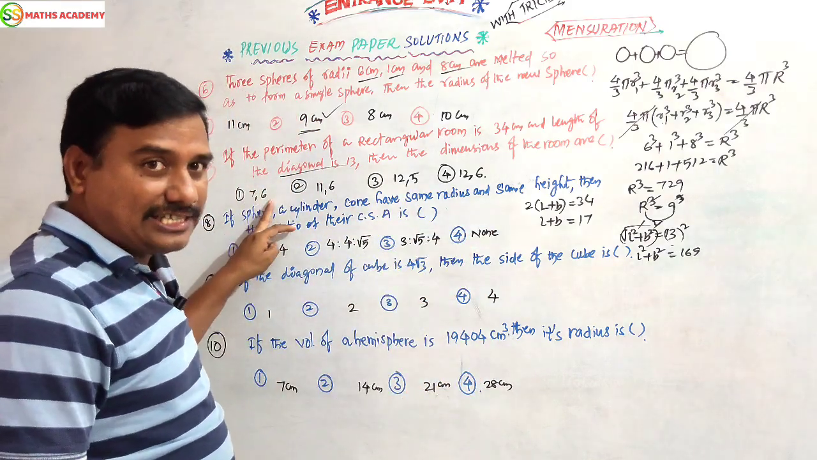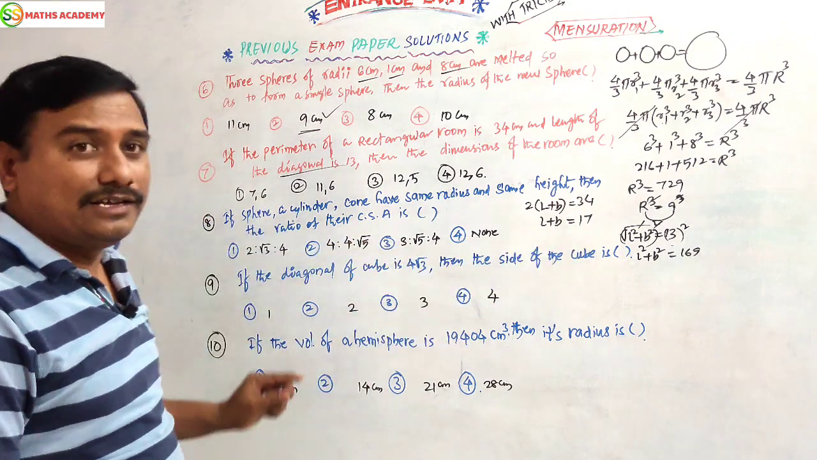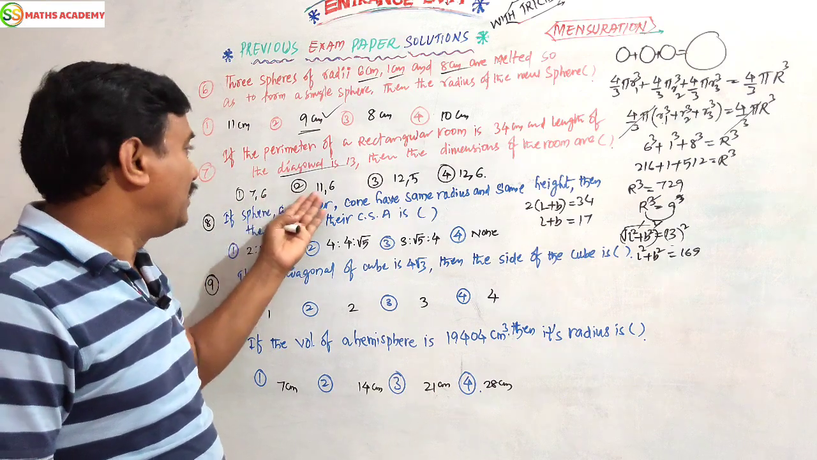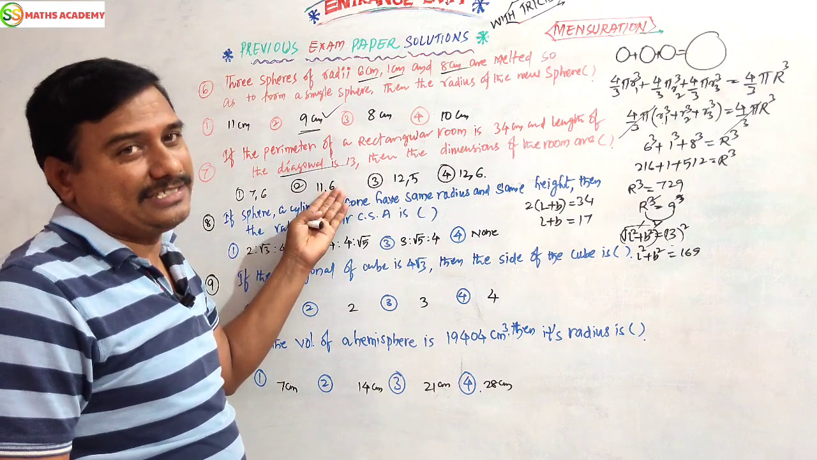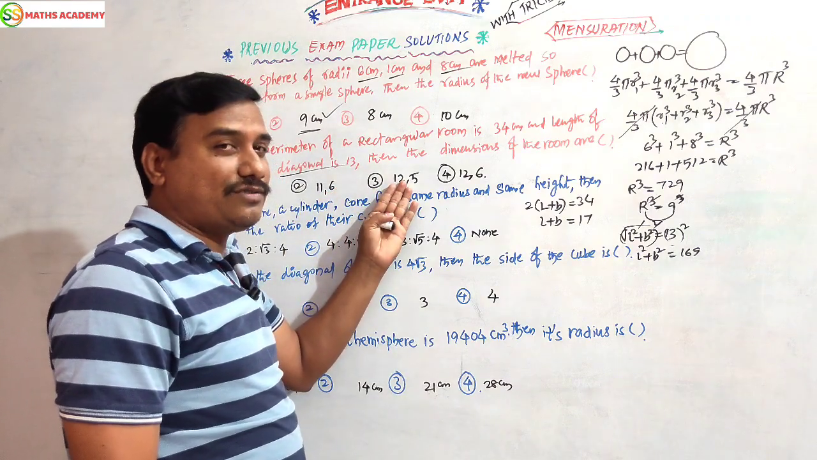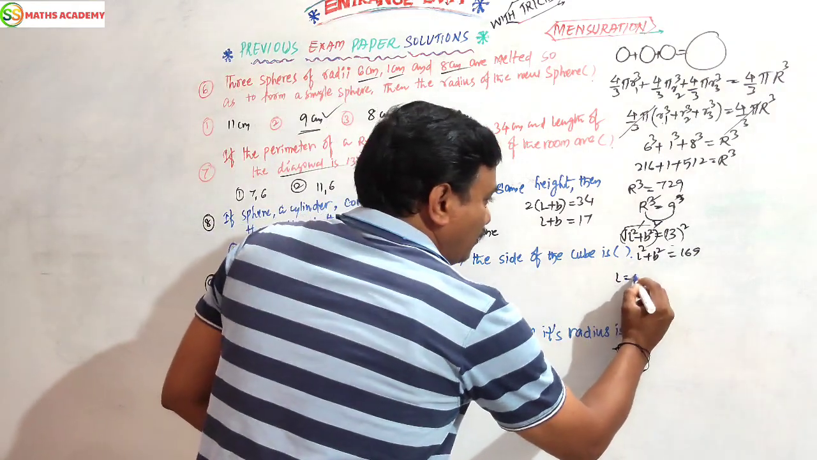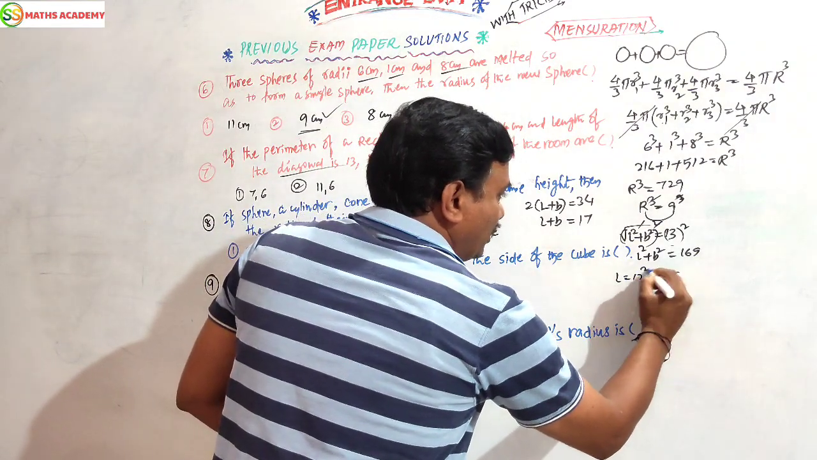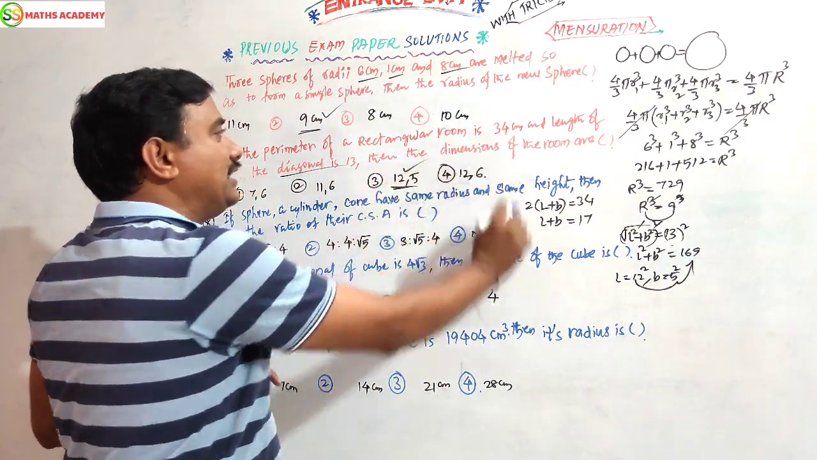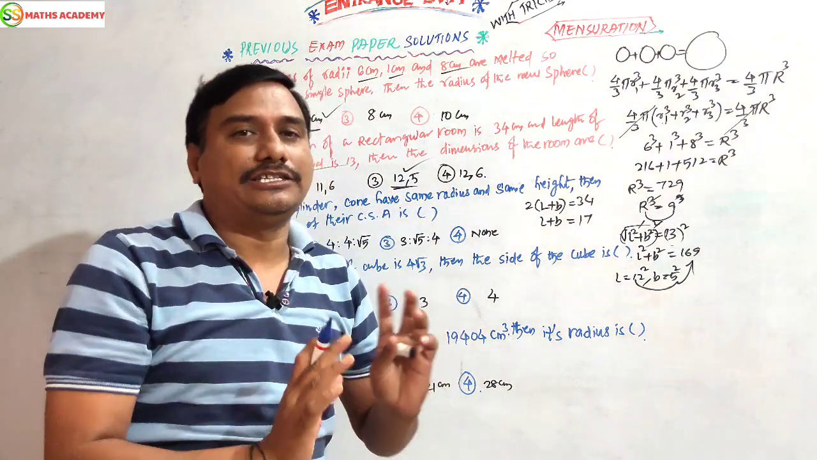7 square is 49, 6 square is 36, 49 plus 36 is not equal to 169. 49 plus 36 is 85. 11 square is 121, plus 36 is 157. 12 square is 144, 5 square is 25. 144 plus 25 is 169. Yes, it tallies. So L equals 12, B equals 5 is substituted here. The squares of these two equal 169. So which option will fit here? This is the option.